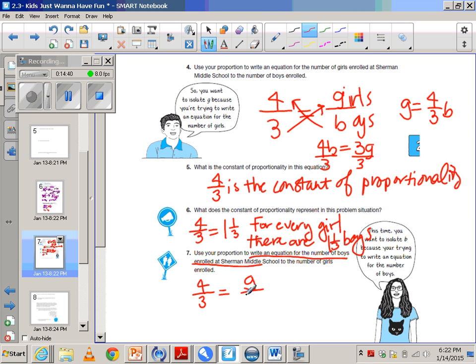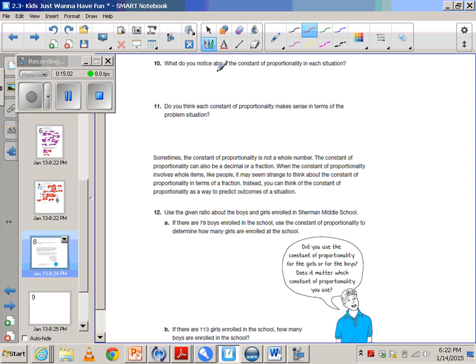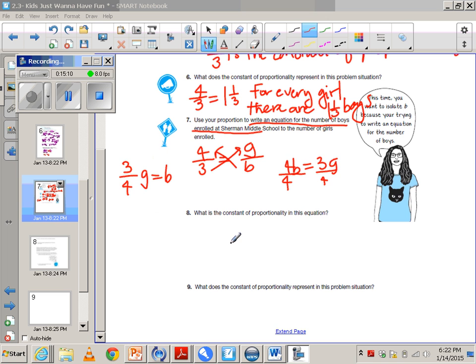You still start with the same equation. So we have G over B. You cross multiply, which you normally do. We're going to have 4B equaling 3G. This time we are going to divide by the coefficient in front of B, which is 4. And then you're going to have 3 over 4 G equaling B. This represents for every, well, let's go to the next page and write that down. So what do you notice about the constant of proportionality in each situation? I flipped back on you guys because I didn't see that we didn't write these down. So the constant of proportionality in the situation, again, is 3 over 4.